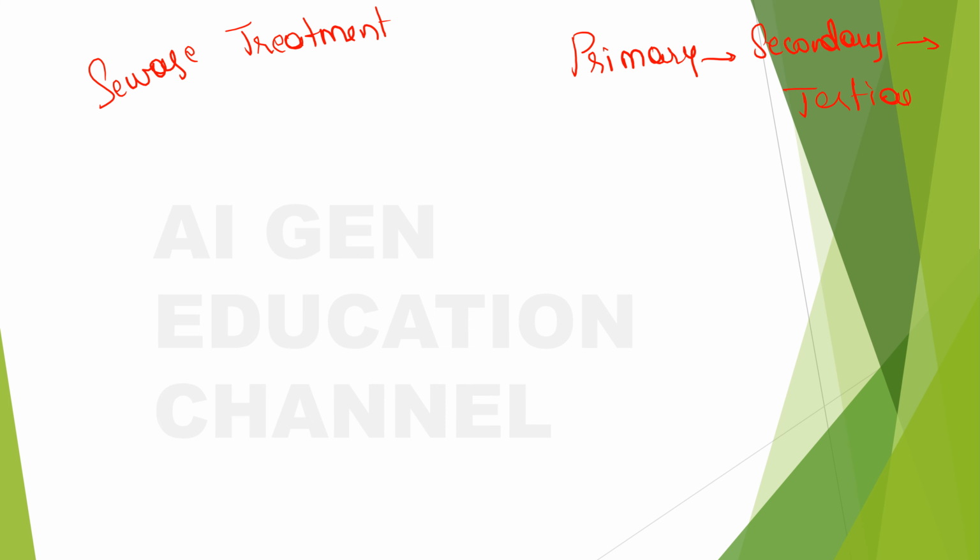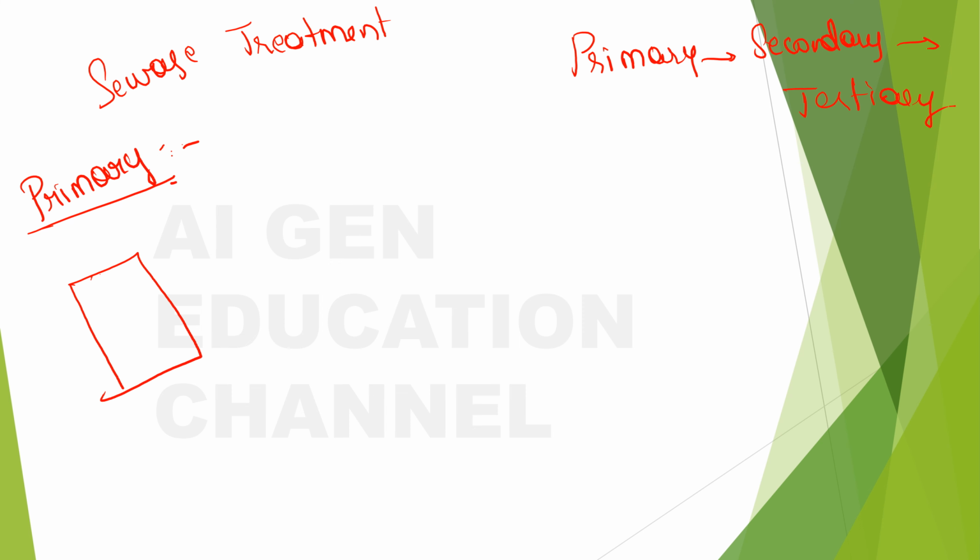In the primary stage, what happens is that the sewage is sent into, first of all let me name it, otherwise we won't know where we are, right? So in the primary stage, first of all, the sewage is sent through strainers, right?